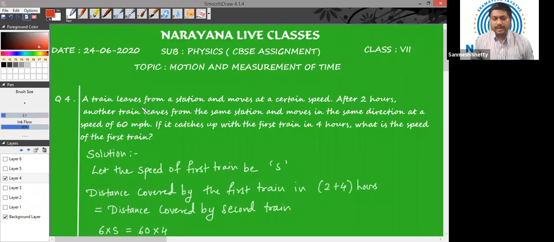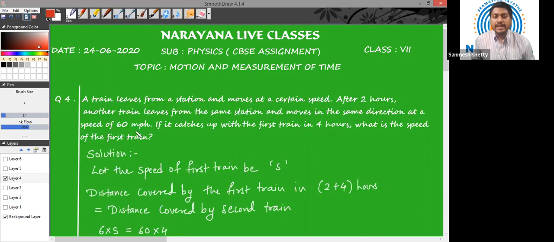Okay, this is a bit lengthy question. A train leaves from a station and moves at a certain speed. After 2 hours, another train leaves from the same station and moves in the same direction at a speed of 60 miles per hour.